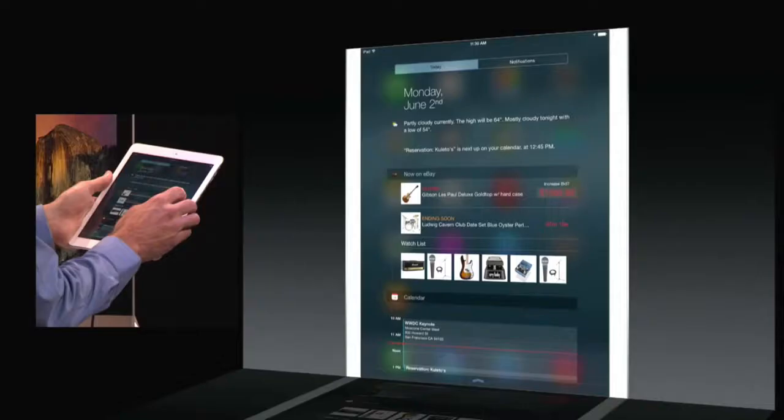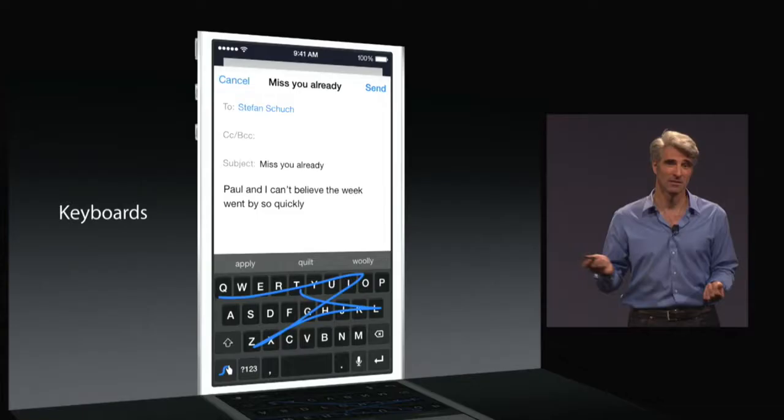You can now download third-party widgets and install them, but only in the notifications menu, which I thought, finally, Apple. Anyways, so you can download them, you can interact with them in the notifications menu, or when you get the notifications for the drop-downs. You can also install third-party keyboards, and they're never hooked up to the internet unless you allow it.